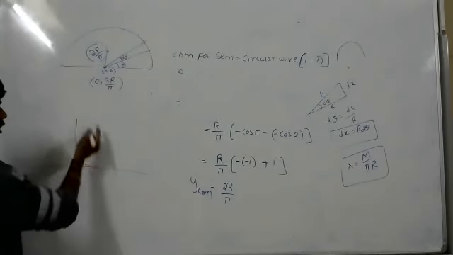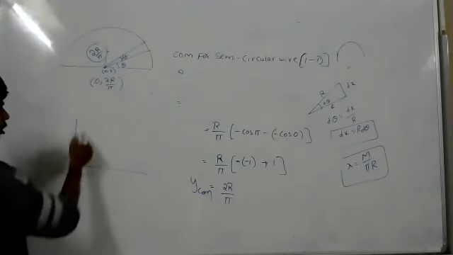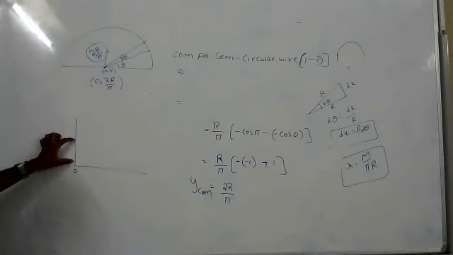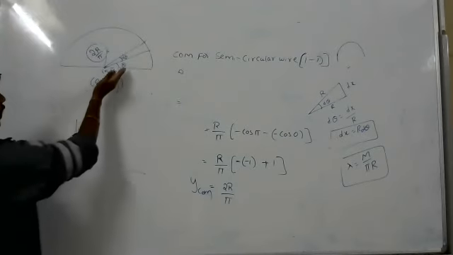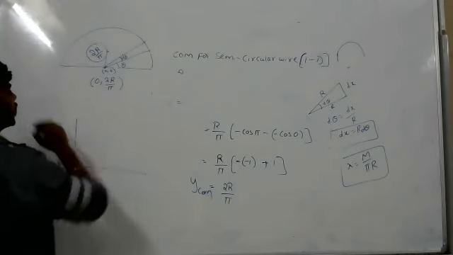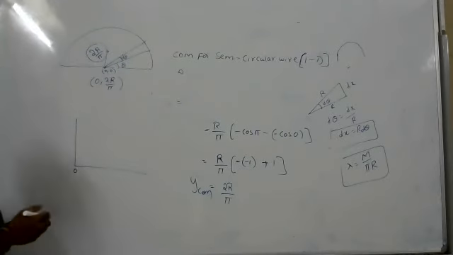So we will get 2r by pi somewhere. My doubt is, why are we getting the denominator in degrees? It should be in meters or something, right? Degrees we can convert into meters. Keep it like that, I will explain.